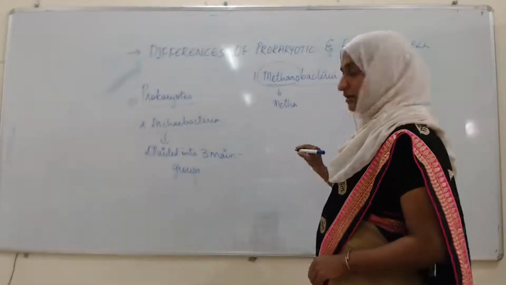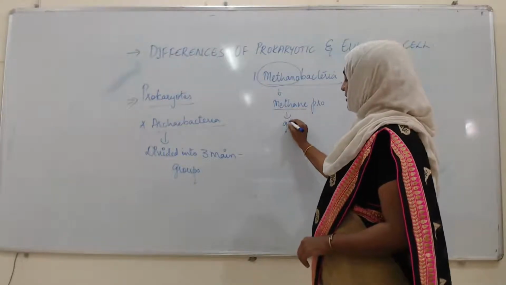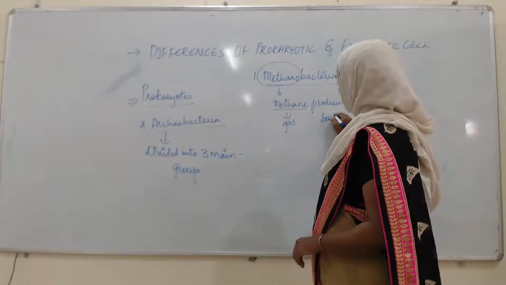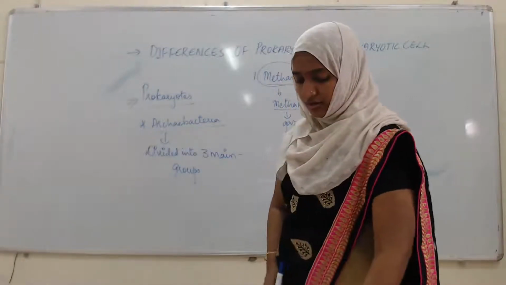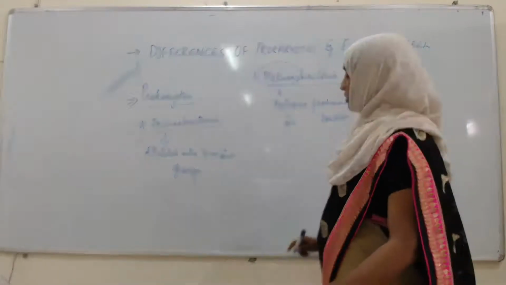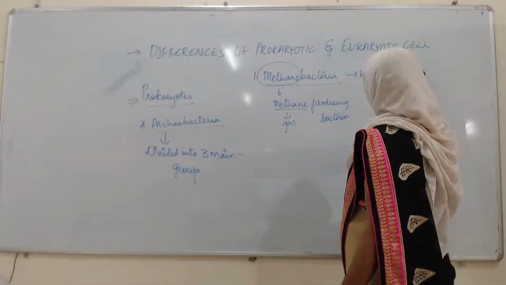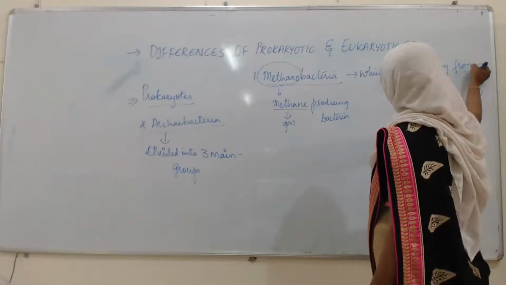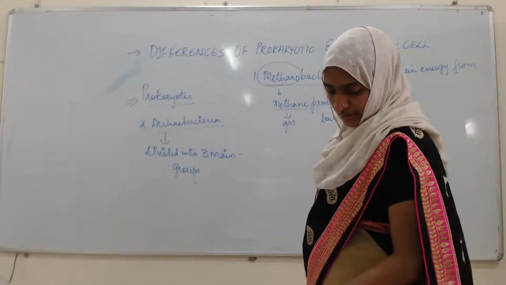Methano, that is the methane, which is one of the gases. That gas is produced by some of the bacteria, and that type of bacteria is named the methanobacteria. So what do you mean by this methanobacteria? Actual meaning of this methanobacteria, which obtain energy from carbon dioxide. Okay, which obtain energy from carbon dioxide.